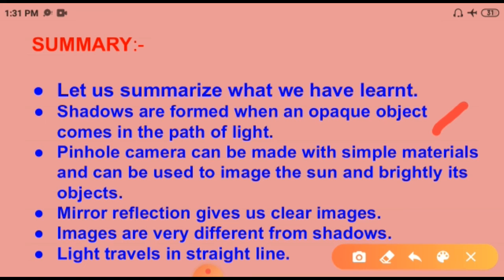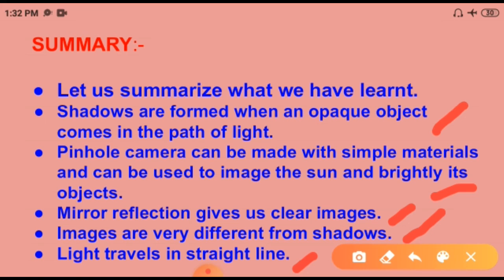The pinhole camera can be made with simple materials and can be used to see the image of the sun and bright light objects. The image formed will be an inverted image. The mirror reflection gives us clear images, and that we call reflection. The images are very different from shadows, and the light always travels in a straight line or straight path.